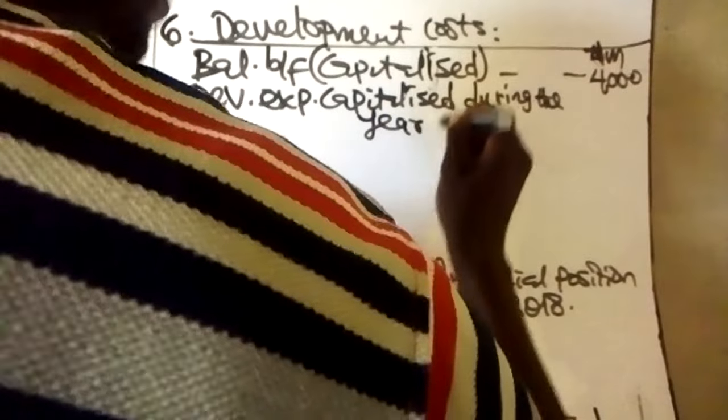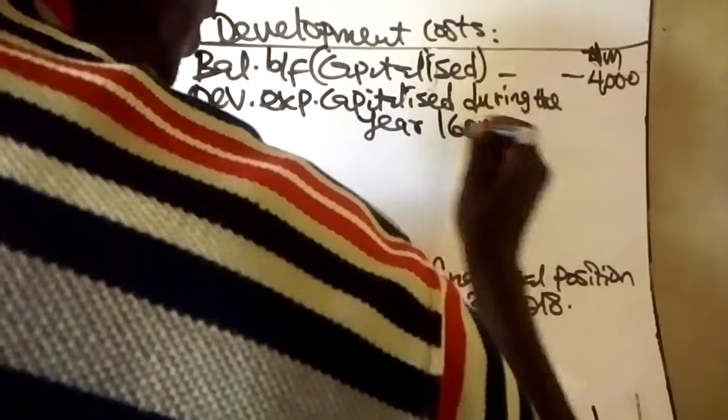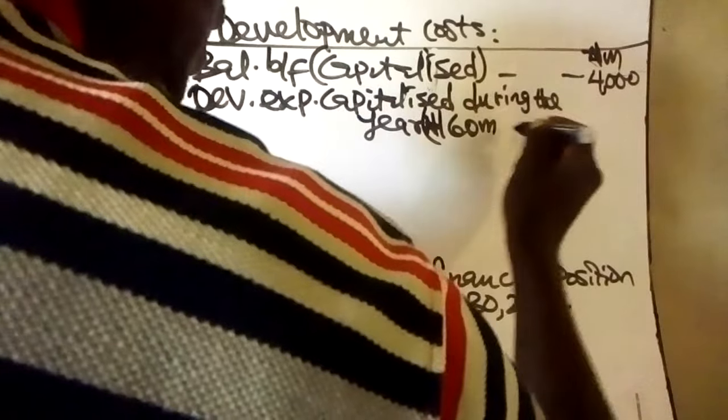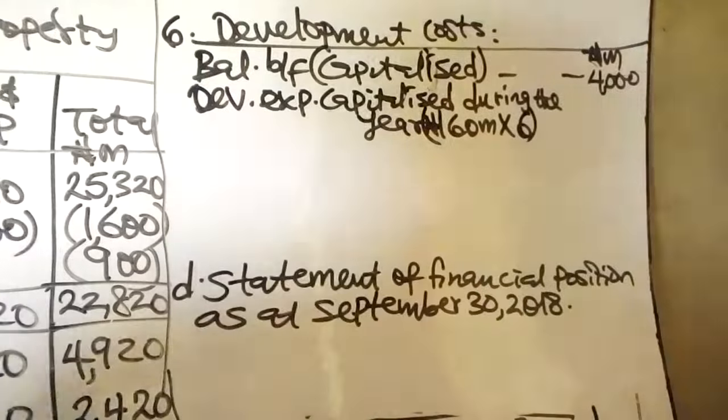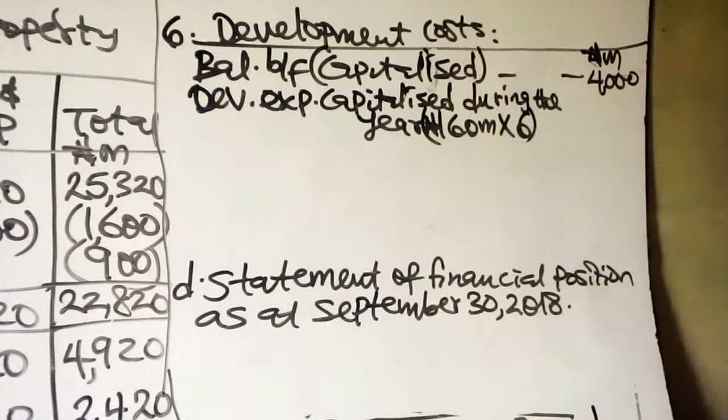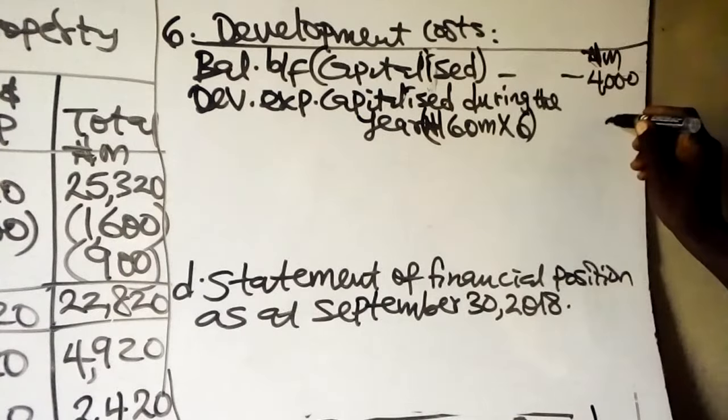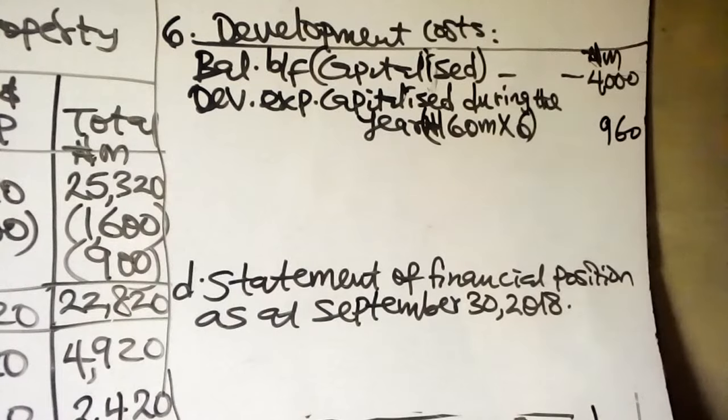The development expenditure is 160 million per month. We said 6 months of it will be capitalized. 160 million times 6 gives us 960 million. It is the 960 million that meets the capitalization criteria. We said this 960 million will not be amortized because the project is still in development.